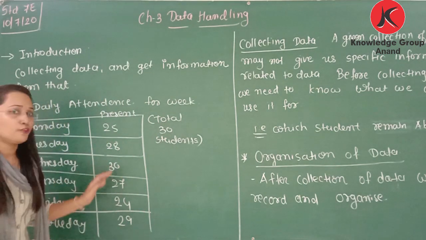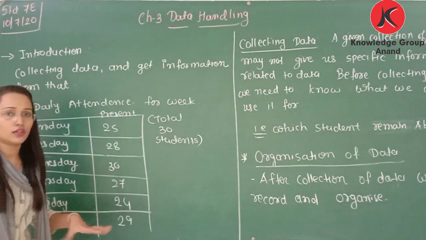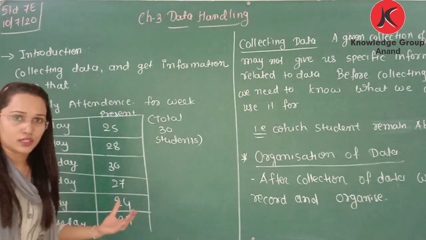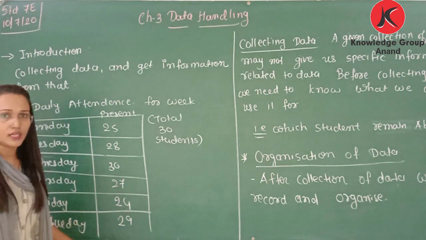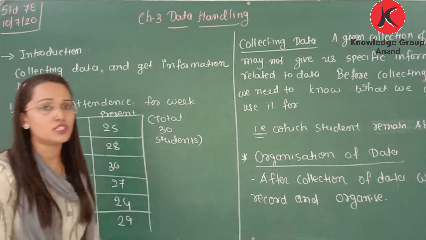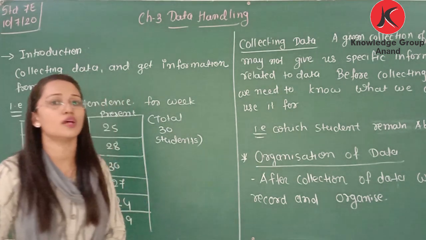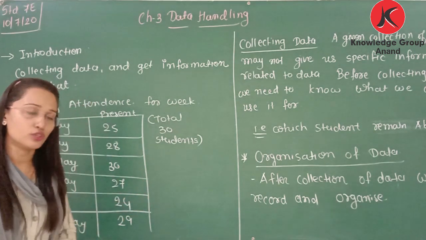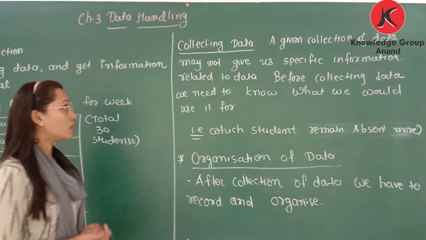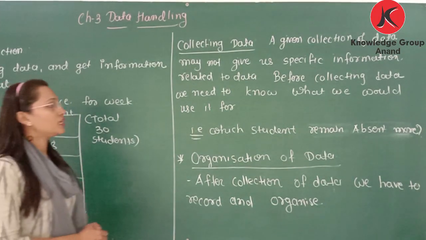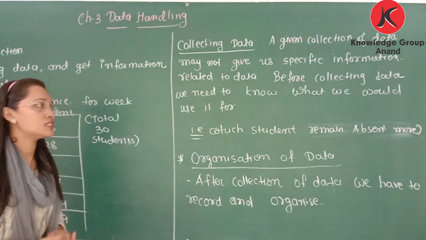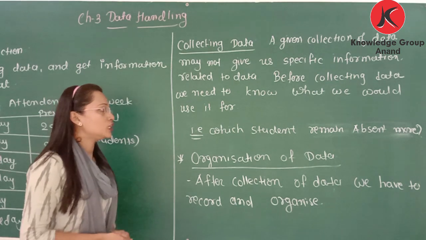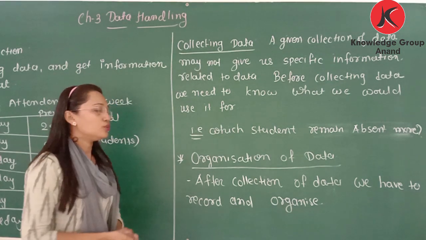Means sometimes if I want to represent what is the present of a week, then it will be easy to use this table. But if I want to get the information that which student is absent more or which student is present, then for that this data is not useful. Collecting the data. A given collection of data may not give us specific information related to data. Before collecting the data, we need to know what we would use it for.